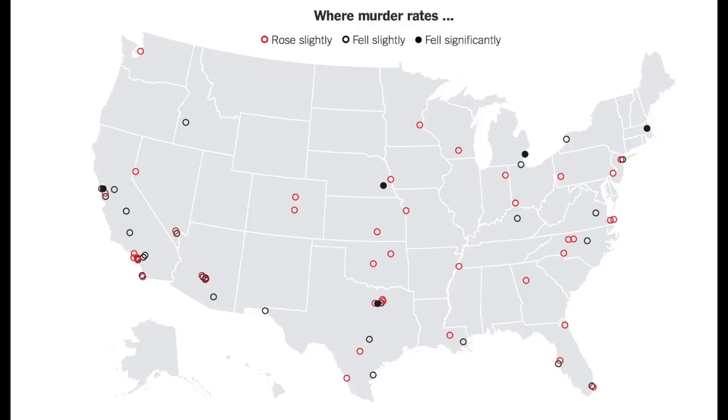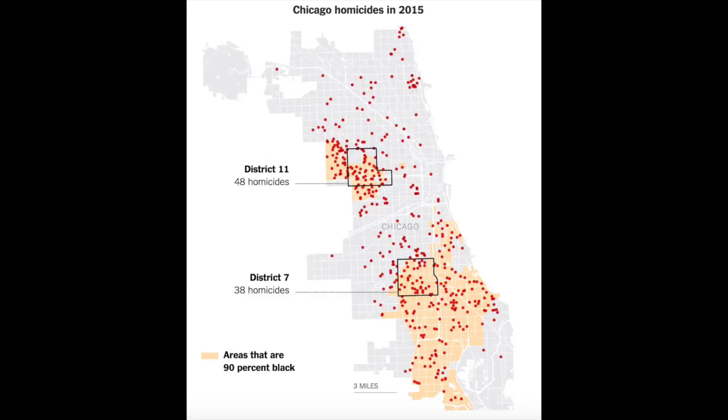In this next graph, it's similar to the first graph shown, but this one just shows where cities rose slightly in murder rates, fell slightly, and fell significantly. And this graph shows more than just the top 25 cities the article mentioned. It just shows overall cities and how much they fell and how much they rose.